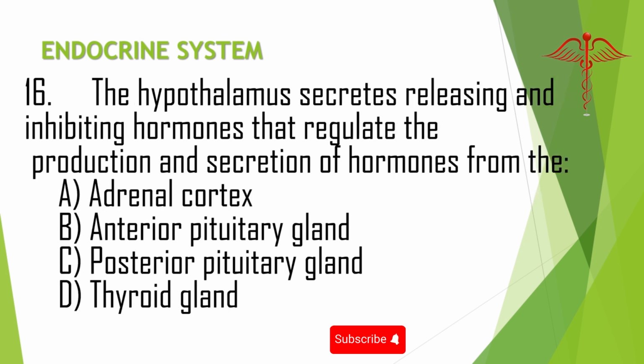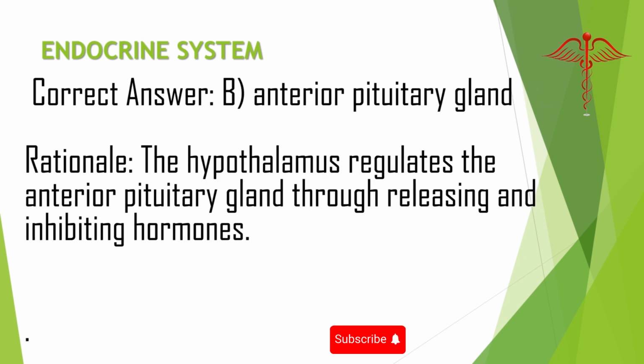16. The hypothalamus secretes releasing and inhibiting hormones that regulate the production and secretion of hormones from the A. Adrenal cortex. B. Anterior pituitary gland. C. Posterior pituitary gland. D. Thyroid gland. Correct answer: B. Anterior pituitary gland. Rationale: the hypothalamus regulates the anterior pituitary gland through releasing and inhibiting hormones.